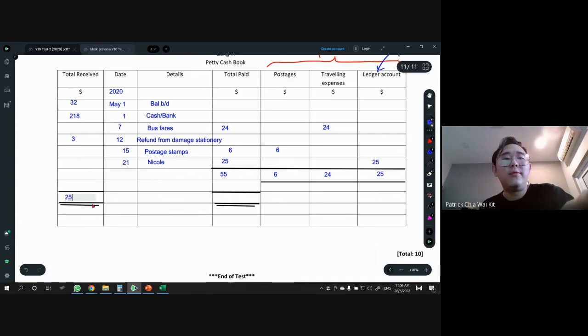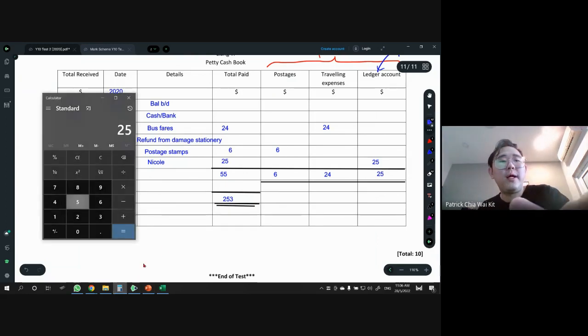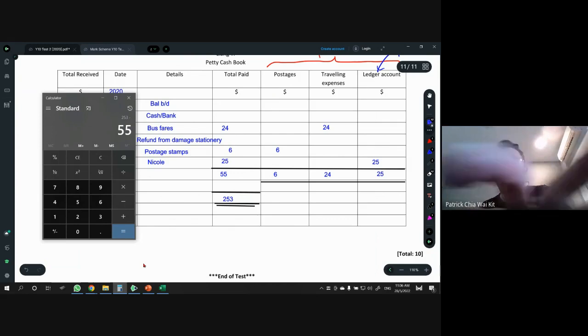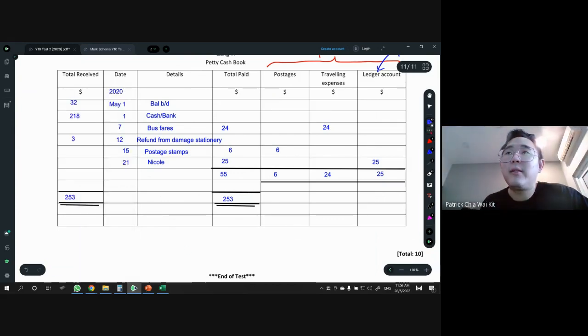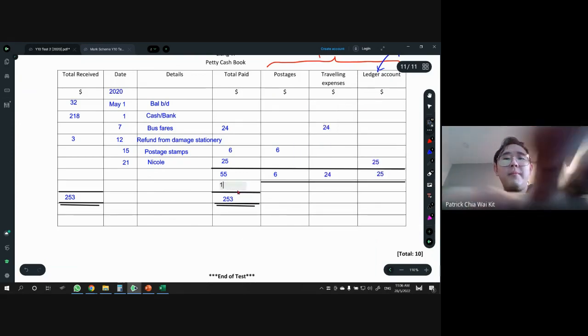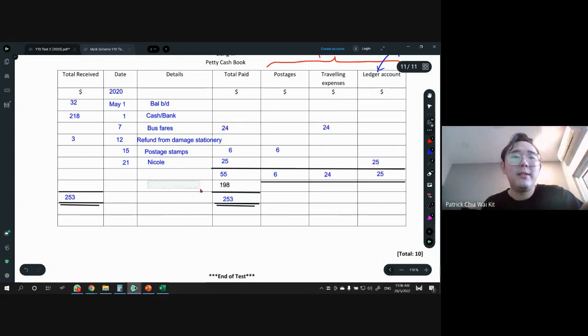Okay, this is 253. So here also 253. All right, so that's the total that we have. And we take 253 minus 55. Okay, 253 minus 55, 198. Right, so 198 is our balance. Okay, so 198 is our balance CD. Right, balance CD.